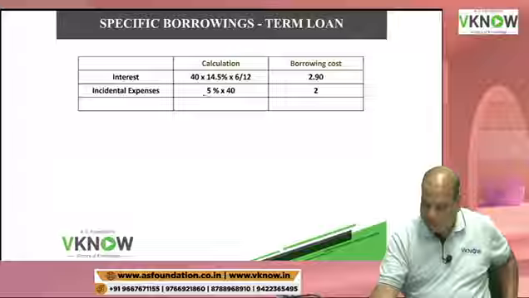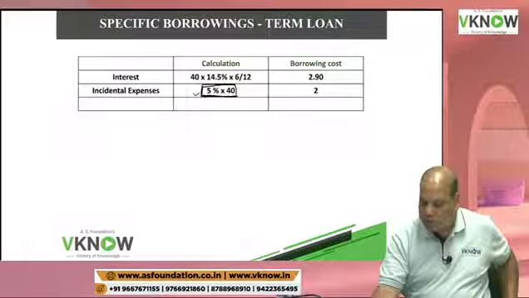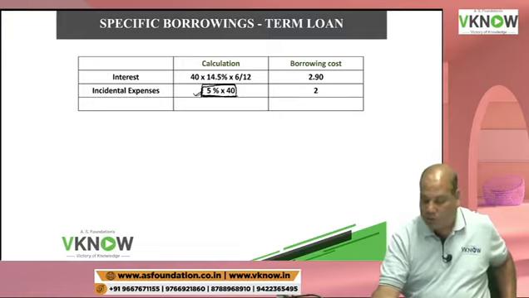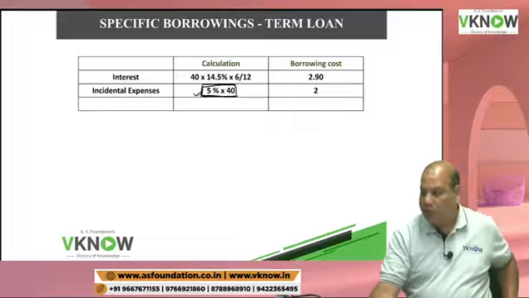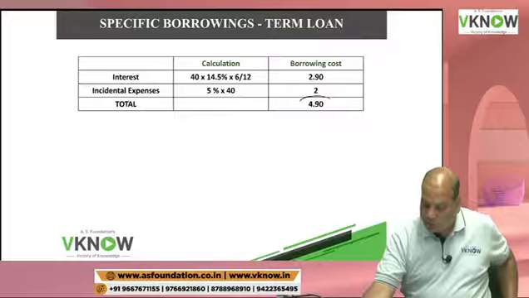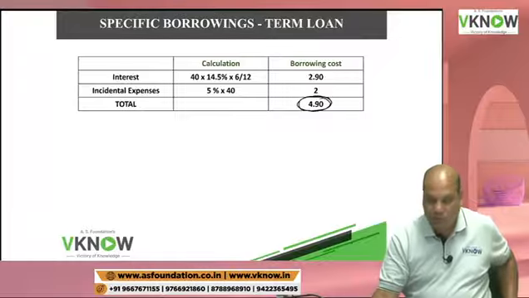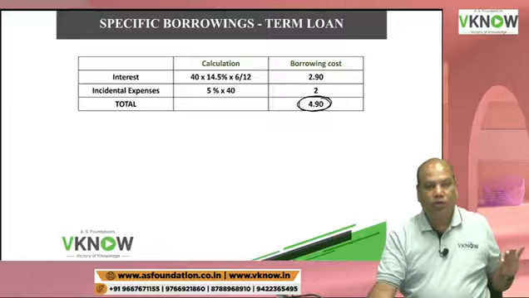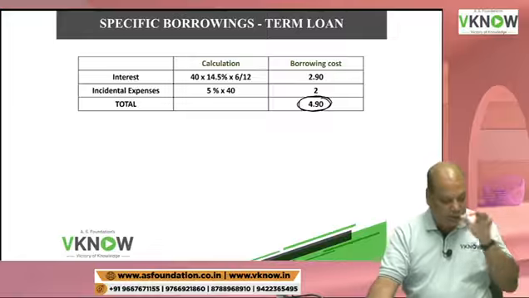Then write down incidental expense. Incidental expense will be simply 5% of the loan. The broker or the commission is simply a flat rate. Don't multiply by 6 by 12. It is incidental expense. It is flat, 5% of the loan amount. 5% of 40 is 2. So this is my specific borrowing cost, 4.90. This will be charged to plant and machinery.